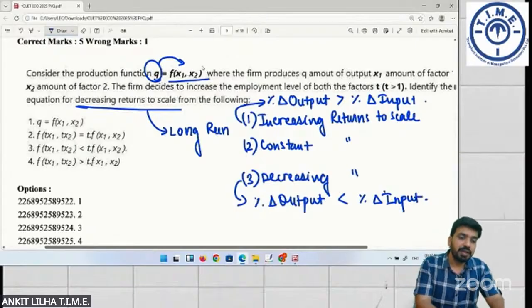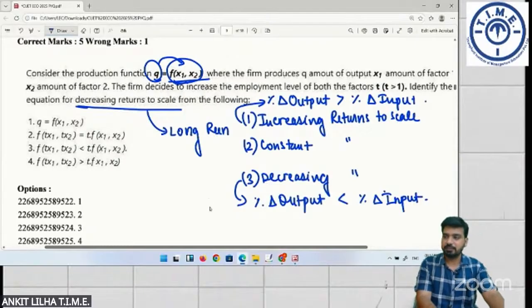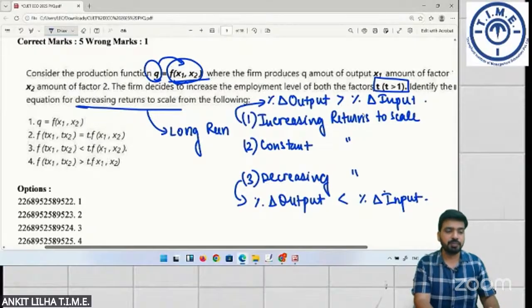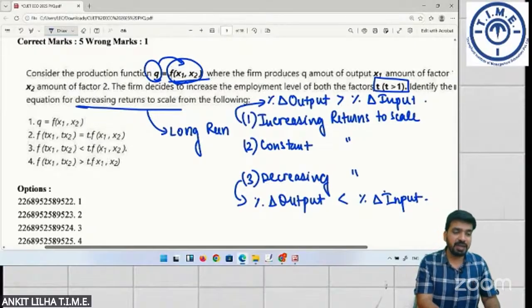So if you are increasing x1 and x2 by a proportion, say t, t could be anything, 1.5, 2, 3 times, 4 times, and t is any value which is greater than 1. So you are in a way increasing the input. By increasing the input by t times, it will be t times x1 or t times x2.